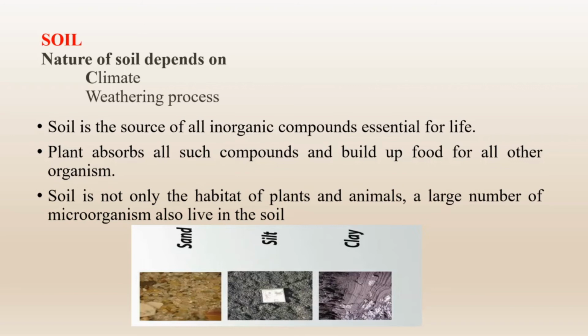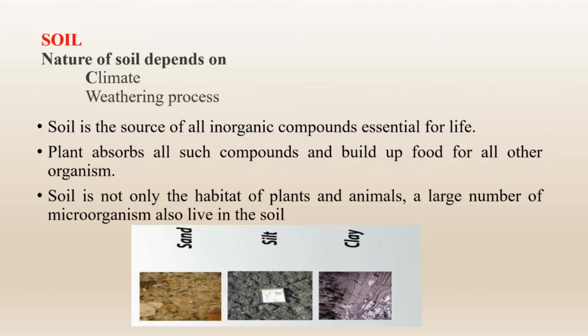Next comes the soil. Soil is another most important abiotic component. It is the source of all inorganic compounds essential for life. Plants absorb all such compounds and build up food for all other organisms. Soil is not only the habitat of plants and organisms, a large number of microorganisms also live in the soil.